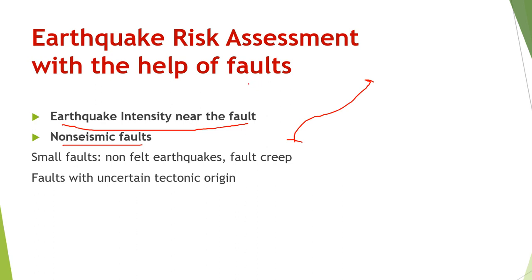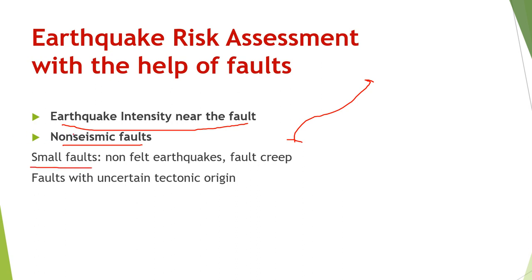So in this way we need to define how active that particular fault is. If it is not active in the known history, then we can say that it is a non-seismic fault, right? Generally smaller faults are non-seismic faults, and they have smaller length as compared to the bigger events, and bigger faults have larger lengths, and those are active faults, right?